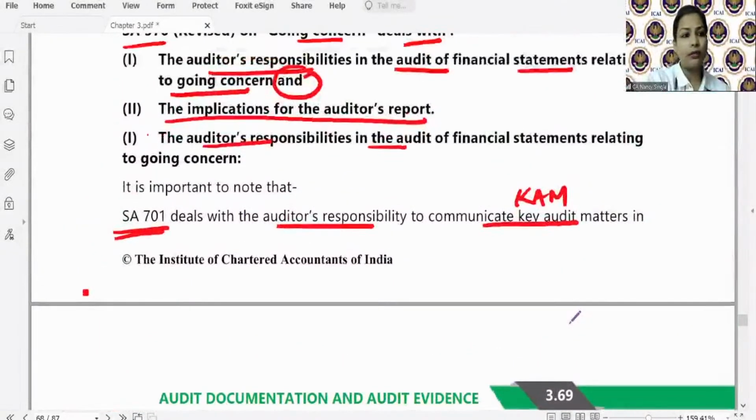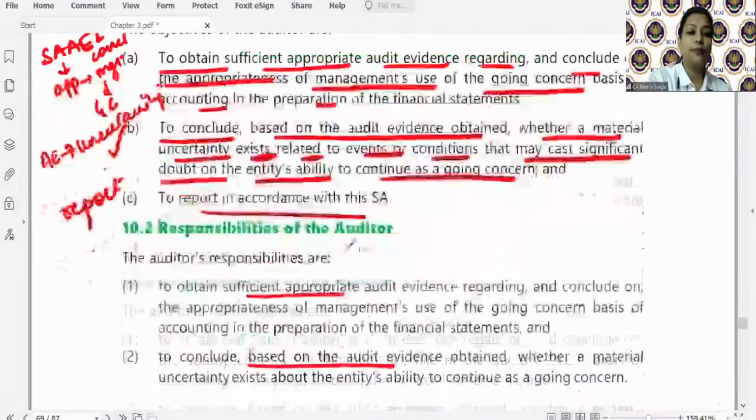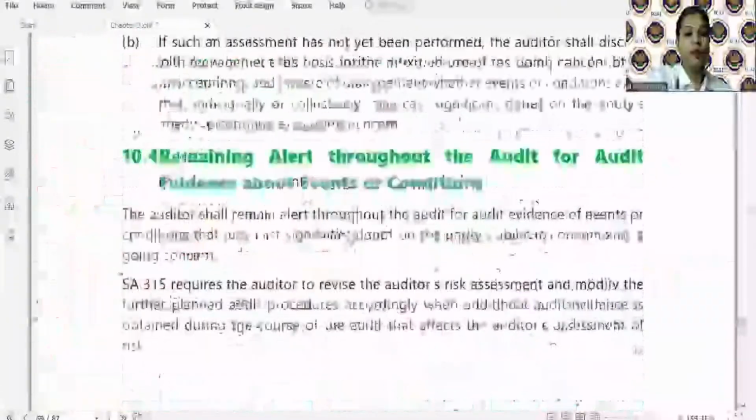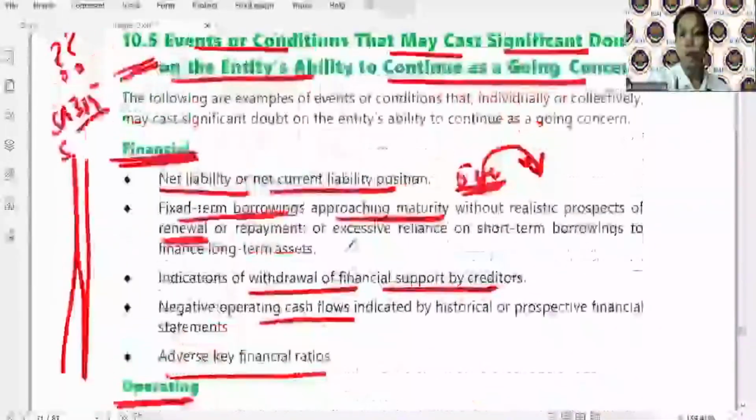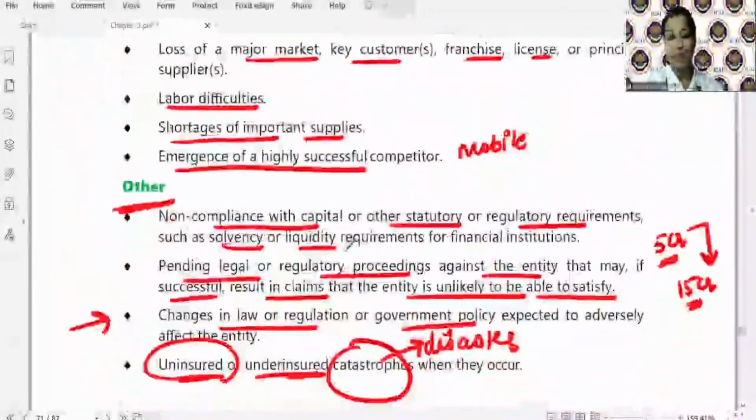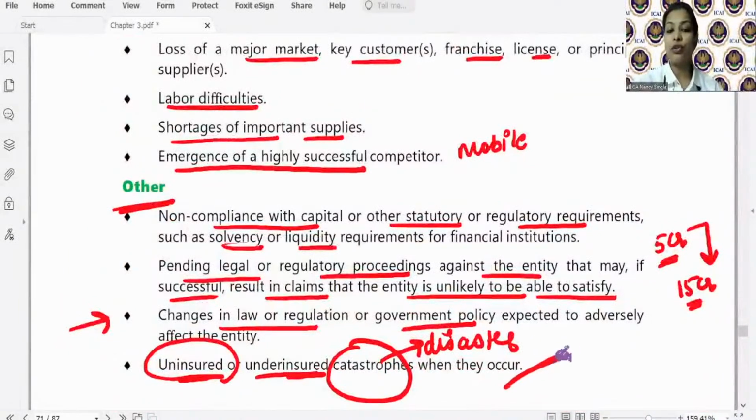Last point, other. Okay, other, ठीक है. So with respect to this, so these were what? Financial indicators, operating indicators, and some other indicators. ठीक है. For example, this catastrophe.